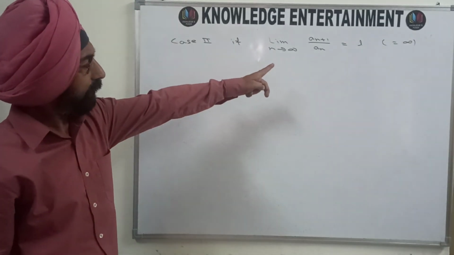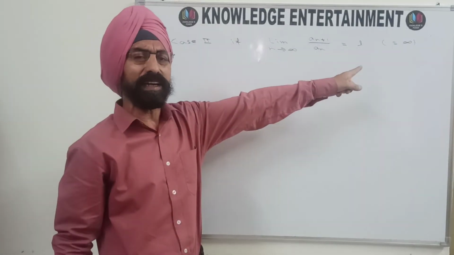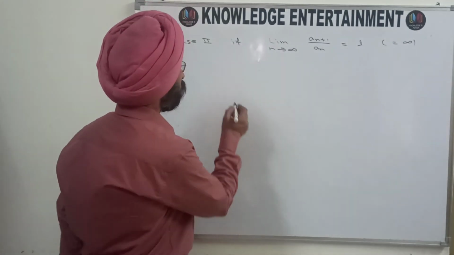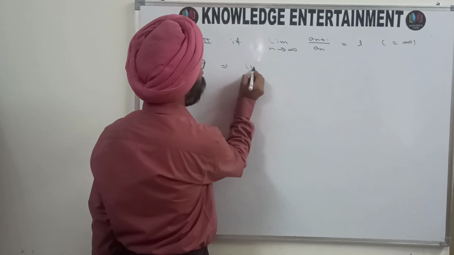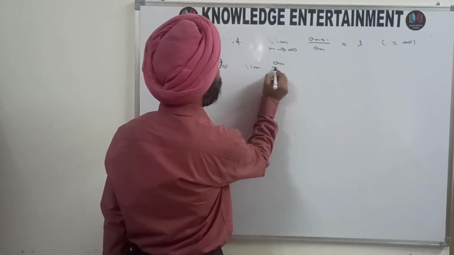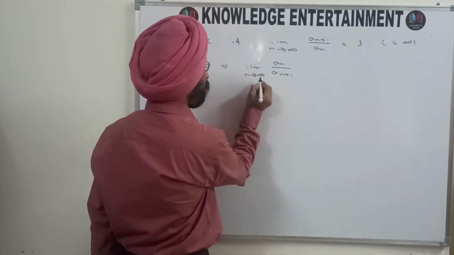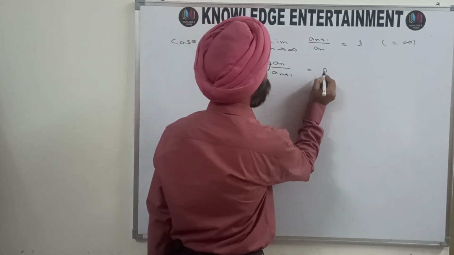If the limit of this is infinity, then what will be the limit of its reciprocal? It will definitely be 0. So this means limit of a_n upon a_(n+1) as n approaches infinity is equal to 0, and 0 is finite.